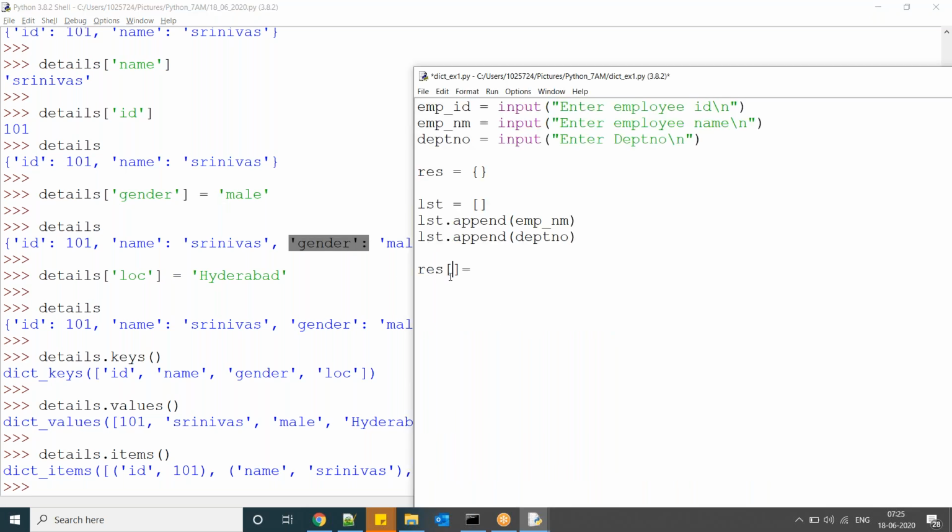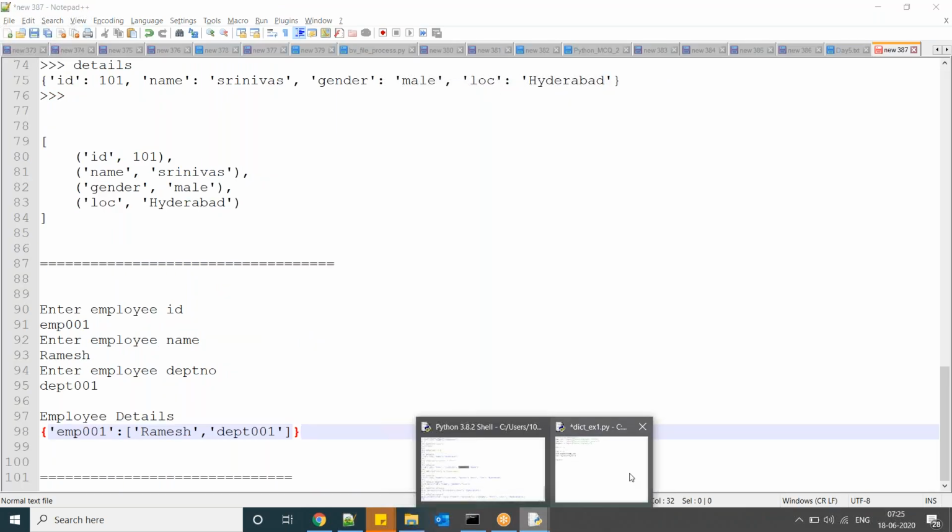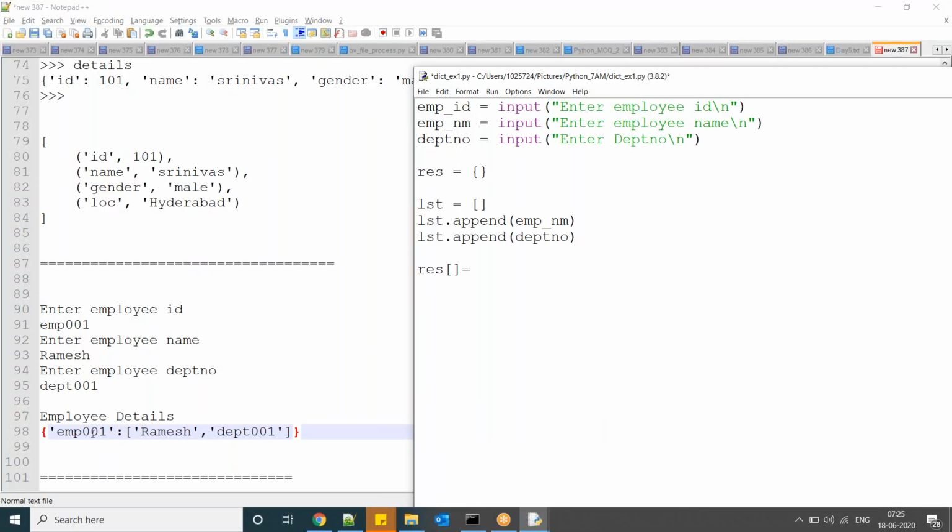Whatever value you entered, as per my output, I want to make it a key. The value you entered is assigned to this variable, and I am using this value as the key, and the list is the value. This is the list. Now add it here.